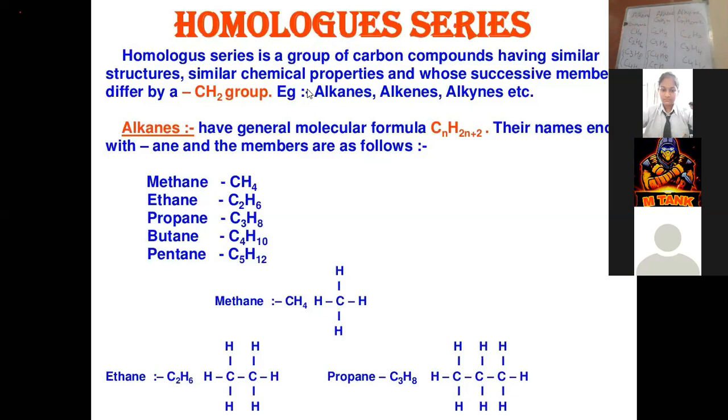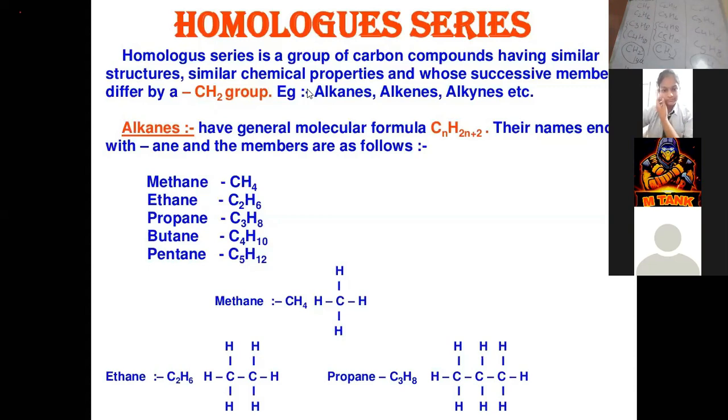The difference in molecular weight of two successive members is 14 units. How? The atomic mass of carbon is 12, and the atomic mass of hydrogen is 1, so 1 into 2 is 2. That makes it 14 units. Such a type of series, where the difference in molecular weight of two successive members is 14 units, we call a homologous series, like alkanes, alkenes and alkynes.